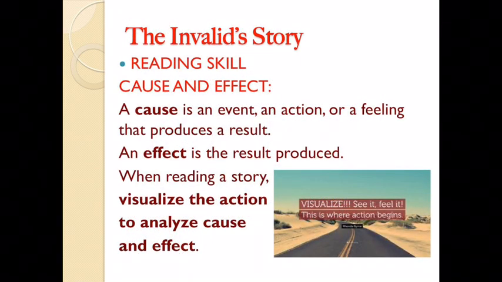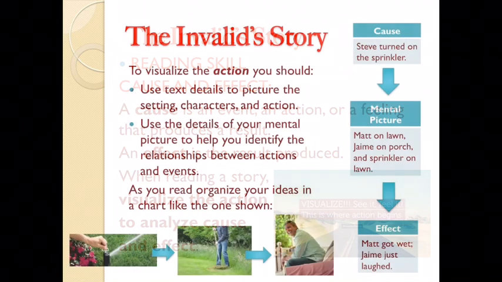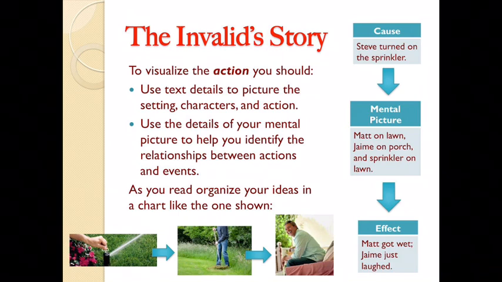The reading skill is cause and effect again. Now that you have worked with cause and effect in The Necklace, you know that if you ask the following questions, what happened, why did it happen, and what happens as a result, the answers will help you analyze the cause and effect. This time, you will visualize the action to analyze cause and effect. To visualize the action, you should use text details to picture the setting, characters, and action. Use the details of your mental picture to help you identify the relationships between actions and events. As you read, organize your ideas in a chart like the one shown.